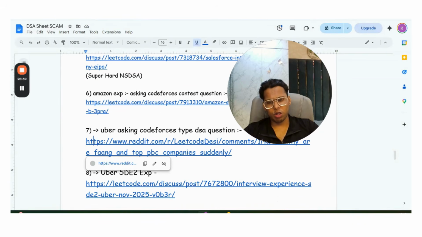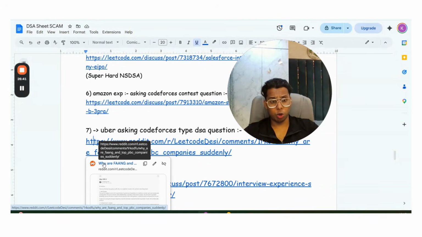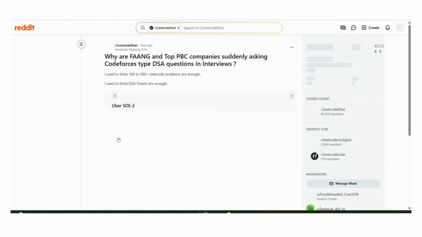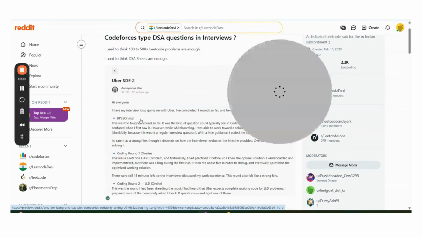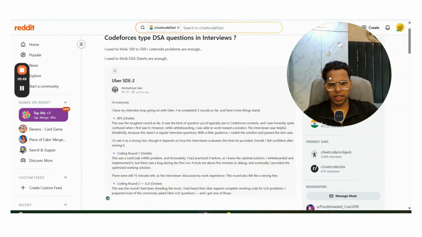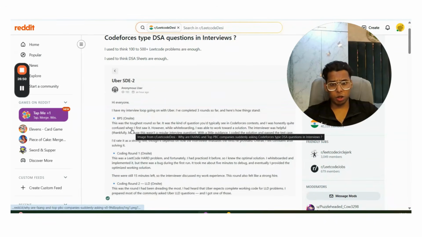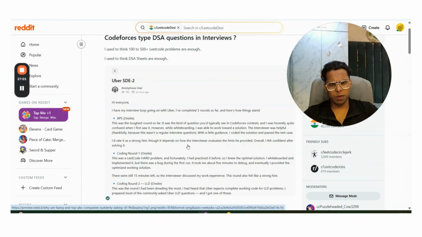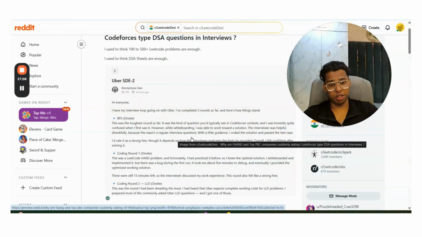Guys, Uber has also asked a Codeforces question. Let me show you the interview experience of Uber. If you carefully see, it is clearly written here: the onsite round was the toughest round so far. It was the kind of question you would typically see in a Codeforces contest, and I was honestly quite confused when I first saw it. However, while whiteboarding, I was able to work towards the solution. The interview was helpful, thankfully, because it wasn't a regular interview question. It was not a standard DSA question.